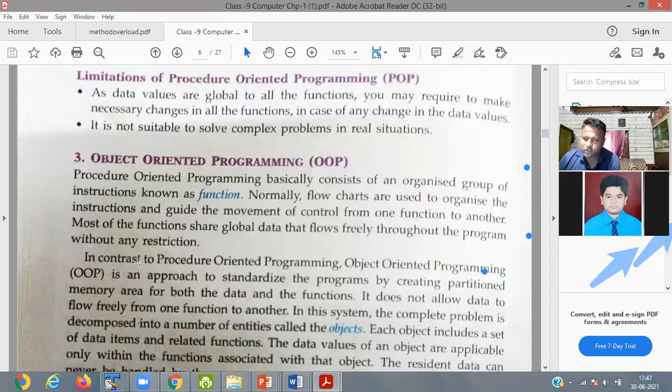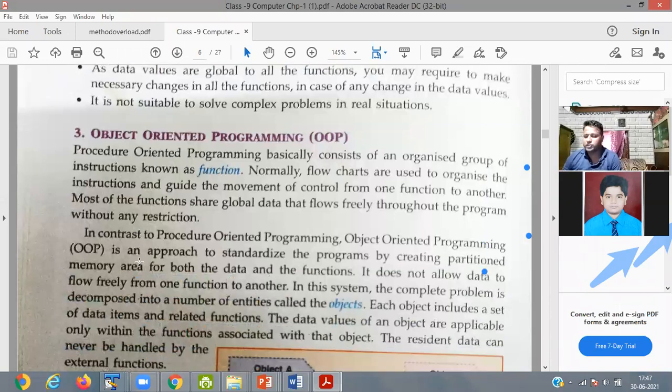And the last part is object orientation. In the OOP concept we broadly describe it. Procedure-oriented programming basically consists of an organized group of instructions known as functions. Normally flowcharts are used to organize these instructions and guide the movement of control from one function to another. Most of the functions share global data that flows freely throughout the program without any restriction.